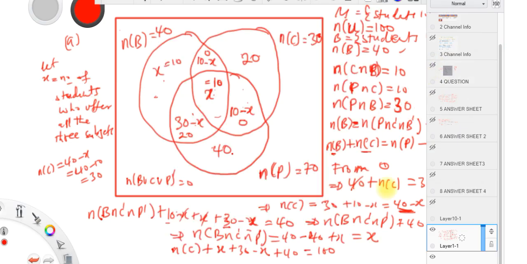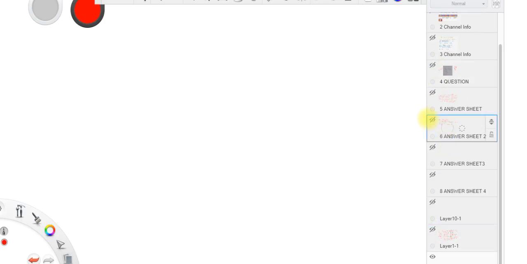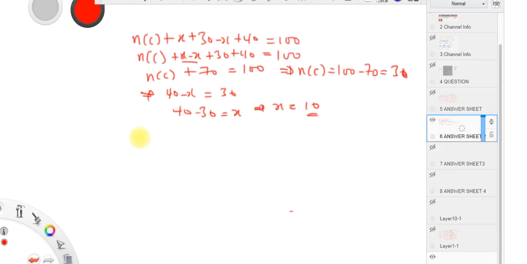So the number of students who offer chemistry only, guys. You can write it in full, but because of space, I will write it mathematically: chemistry intersect physics complement intersect biology complement. That's what we are supposed to find, guys.